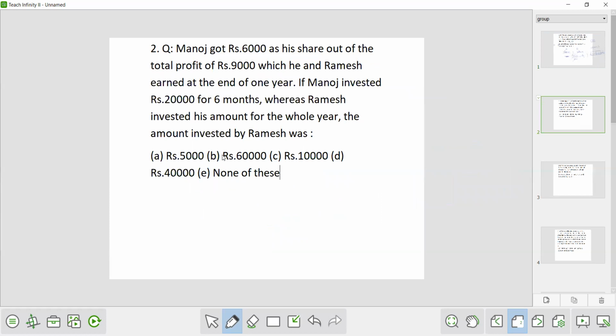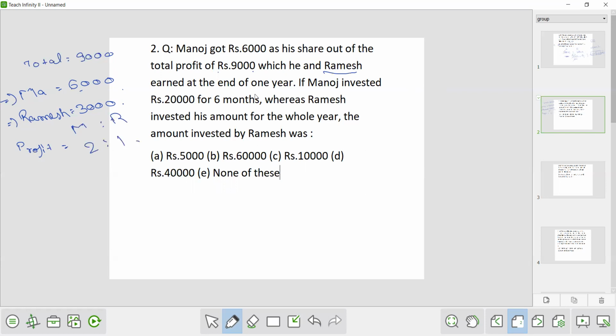Okay. Question number 2. Manoj got rupees 6,000 as his share out of the total profit of rupees 9,000. Means total profit was 9,000. Here Manoj got 6,000. So the remaining goes to Ramesh. So Ramesh will get how much amount? Ramesh will get 3,000. Now the profit of Ramesh is 3,000 and the profit of Manoj is 6,000. So their profit is in the ratio Manoj is to Ramesh, 2:1.